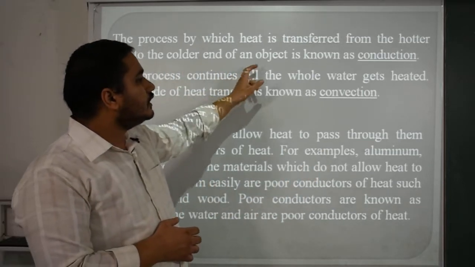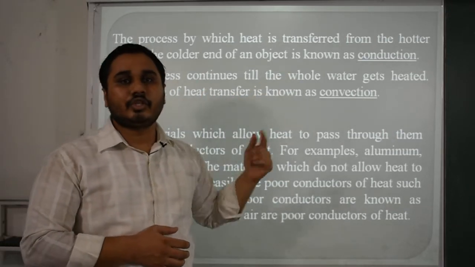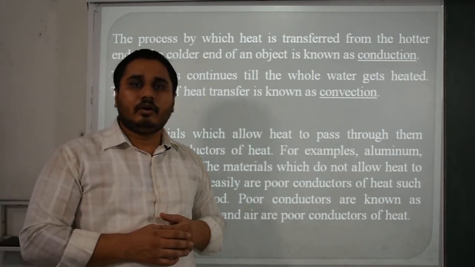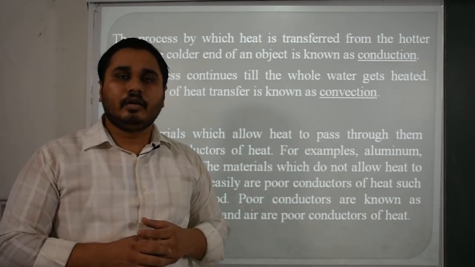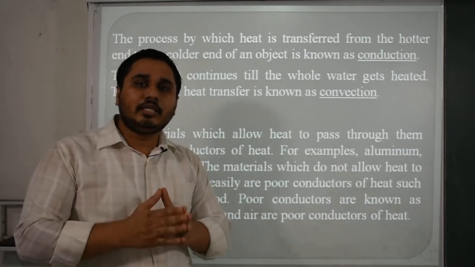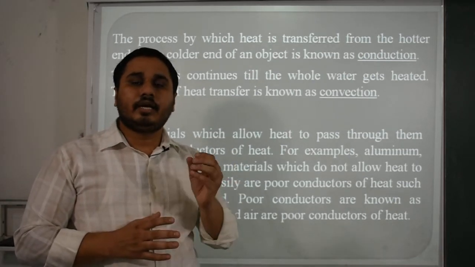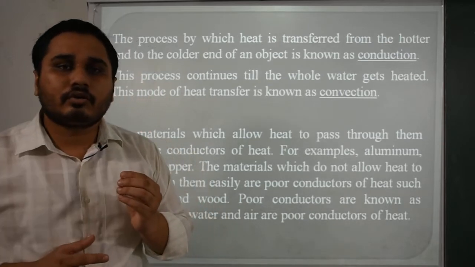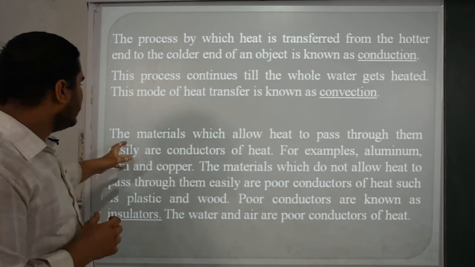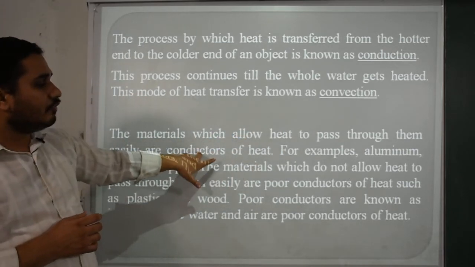This process continues till the whole water gets heated. This mode of heat transfer is known as convection. You can easily take a beaker, put milk into it and place it on the flame of your gas stove, and after it starts heating you will see around the beaker a kind of visible water layer. That is convection. The materials which allow heat to pass through them easily are conductors of heat.